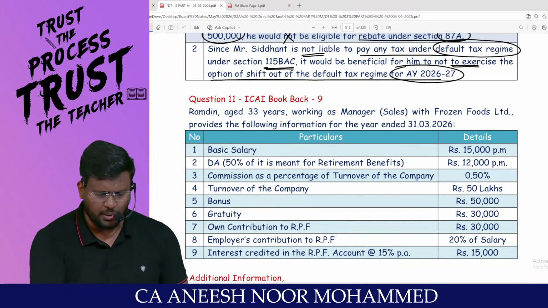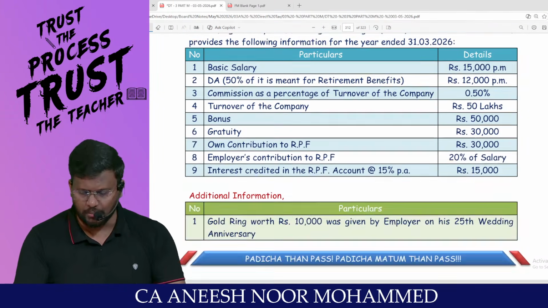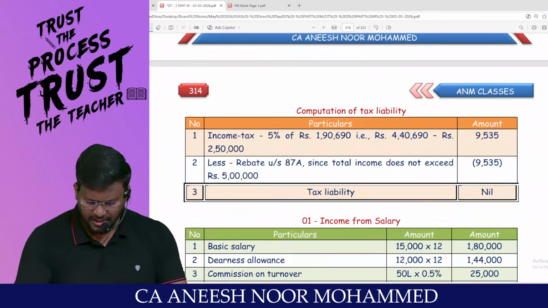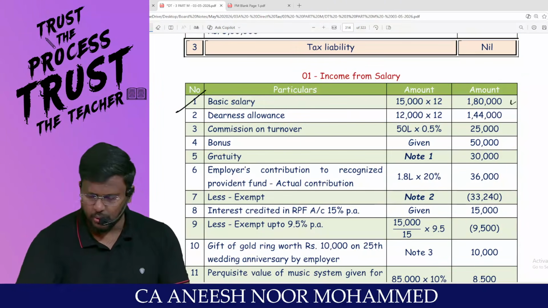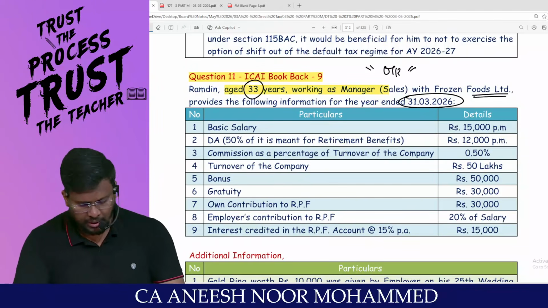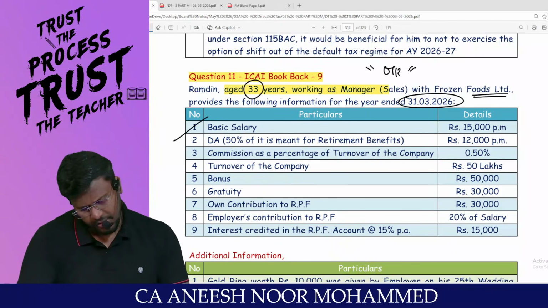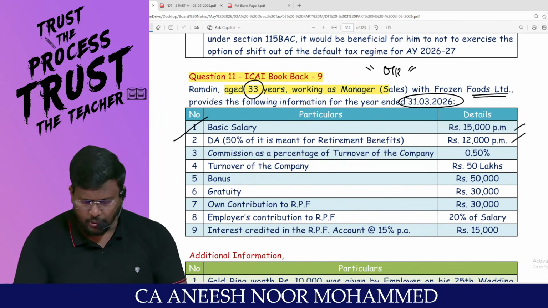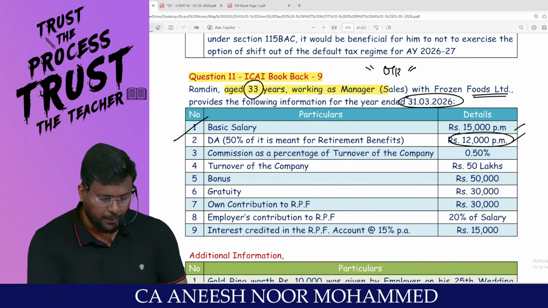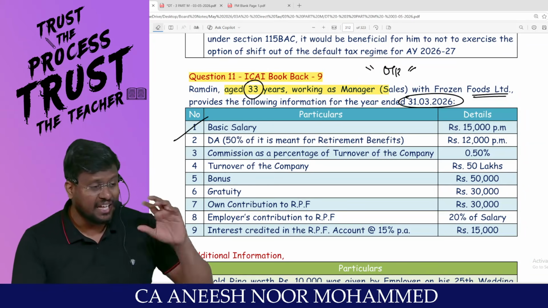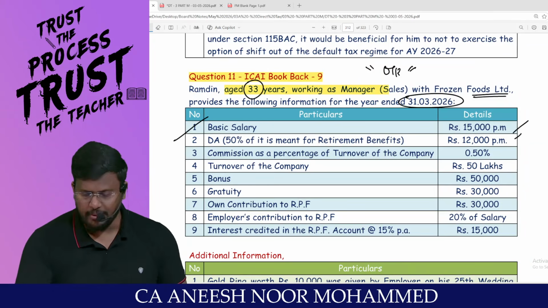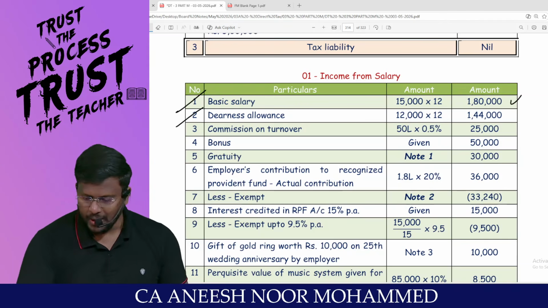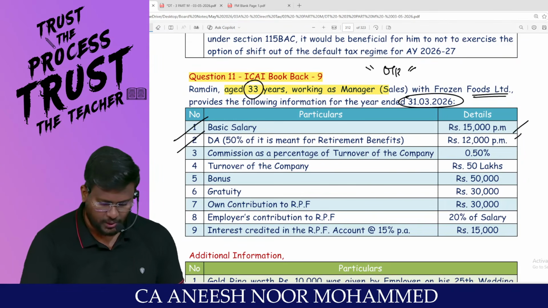Basic salary 15,000 per month. You tell me, 15,000 into 12 comes to, that's it. Salary question, so we have to finalize the income from salary. Sir, basic salary 15,000 into 12, 1,80,000. Easy. DA, 50% of it is meant for retirement benefits, 12,000 per month. For the purpose of income computation, we will take the entire 12,000. For the purpose of salary definition, we will take only 50%. Am I right, sir? So 12,000 into 12 comes to 1,44,000. DA also comes to an end.